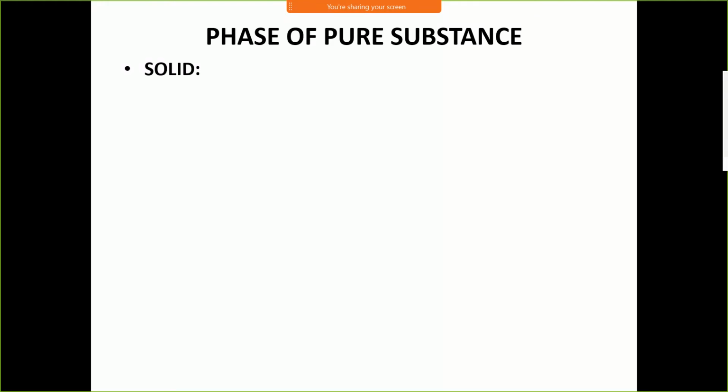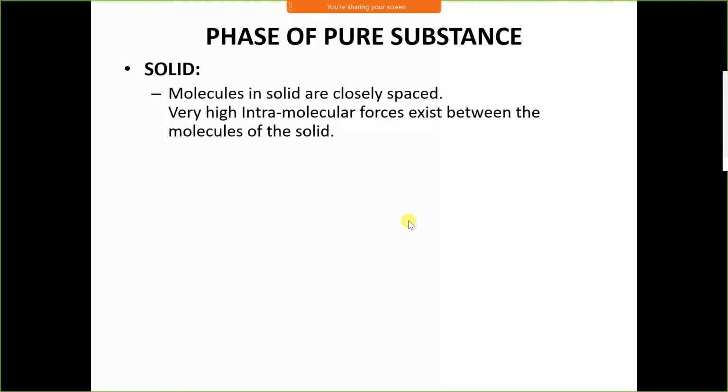Now, phases of pure substance. First is solid. In a solid, molecules are closely spaced. A very high intermolecular force exists between the molecules of a solid. You might have seen the molecular structure of solids, liquids and gases in physics.